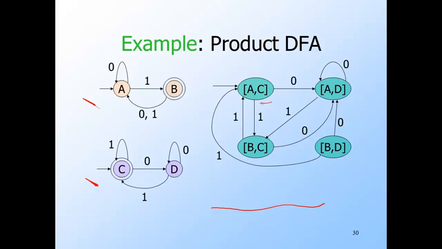So here's state AC, and I look in the orange automaton, A on a 0 goes to A itself, and in the purple automaton, C on a 0 goes to D. So the combination AC goes to AD, and you see that transition here. For another example, where does AD go on input 1? Well, the orange automaton says A goes to B on 1, and the purple automaton says D goes to C on 1. So on 1, AD goes to BC. That's this transition there.